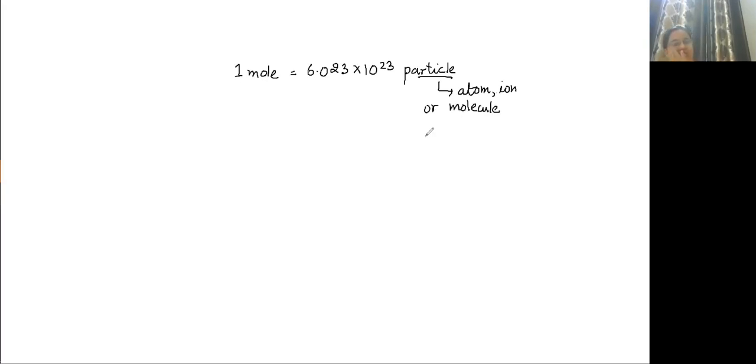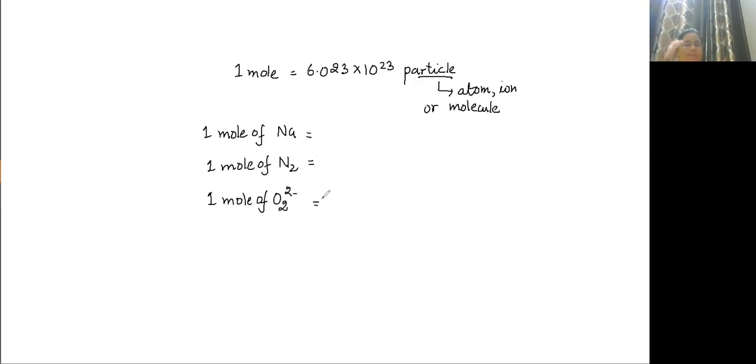If it is mentioned 1 mole of sodium, 1 mole of N2, 1 mole of O2 2 minus. Then Na is an atom, so it contains Na atoms.